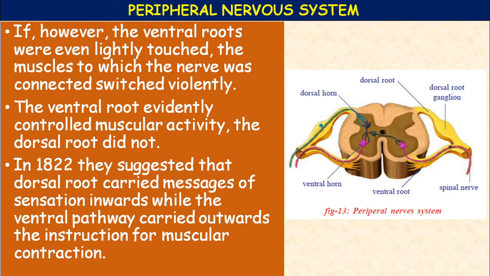So finally we can come to the conclusion that a dorsal root is a sensory root through which sensory nerves pass, and a ventral root is a motor root where motor nerves pass through it to reach the effector organ.